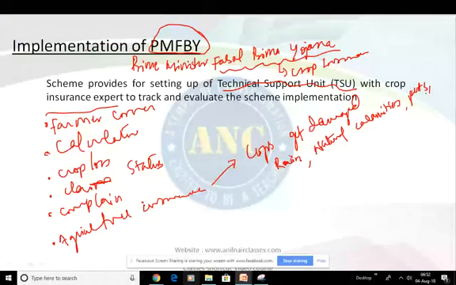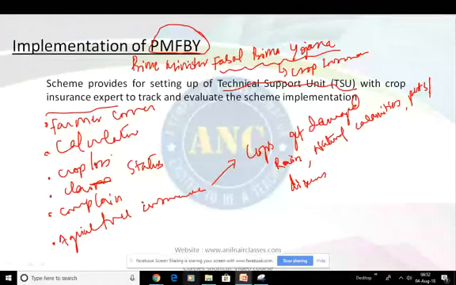pests, or any disease. Because of any of these reasons, if there is a loss of crop, then this insurance is going to help the farmers. So that is why, in short, it is an agricultural insurance which is highly needed by the farmers, and it has come through this Yojana, that is Prime Minister Fasal Bima Yojana. So the government has implemented this scheme across the country for the welfare of farmers.